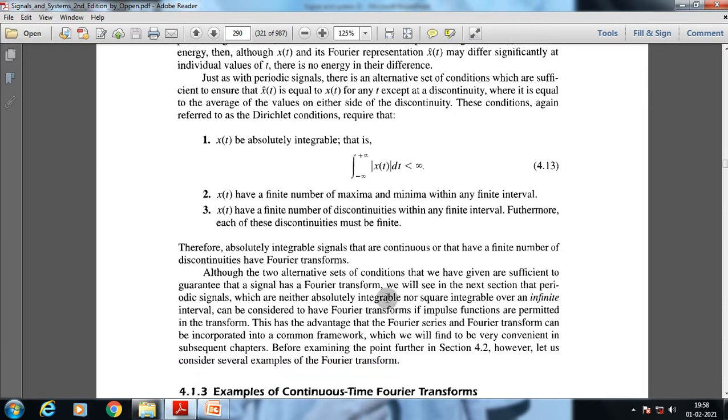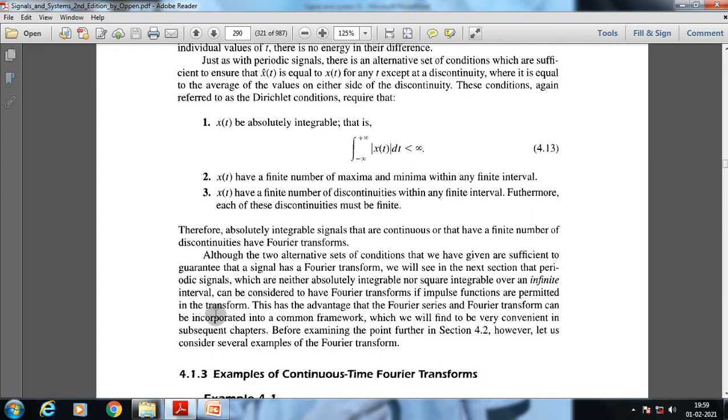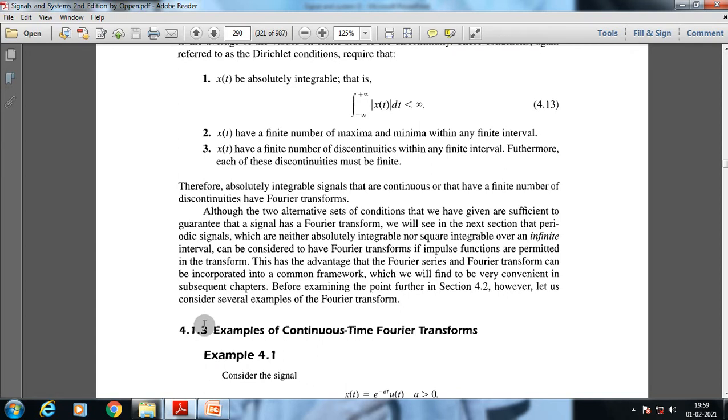Now although the two alternative sets of conditions that we have given are sufficient to guarantee that a signal has a Fourier transform, we will see in the next section that periodic signals, which are neither absolutely integrable nor square integrable over an infinite interval, can be considered to have Fourier transforms if impulse functions are permitted in the transform. This has the advantage that the Fourier series and Fourier transform can be incorporated into a common framework, which we will find to be very convenient in subsequent chapters. Okay, so we will discuss this specific part later.